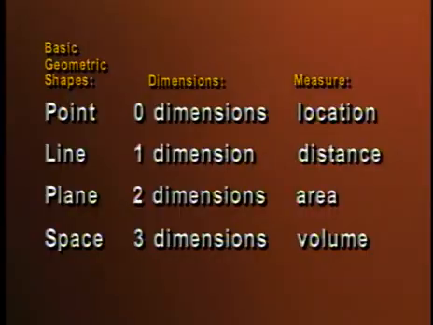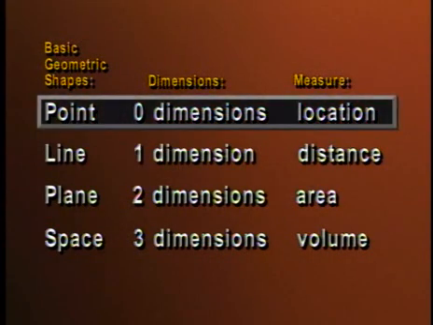So if you'll see the chart on your screen, it has a name, the number of dimensions, and what it measures. For example, a point. A point has no dimensions. Now, we draw a point, a dot, on a piece of paper or a chalkboard or a whiteboard. That really isn't a point. A point is a location. It has no depth, it has no height, it has no width. It is simply a location, 0 dimensions.